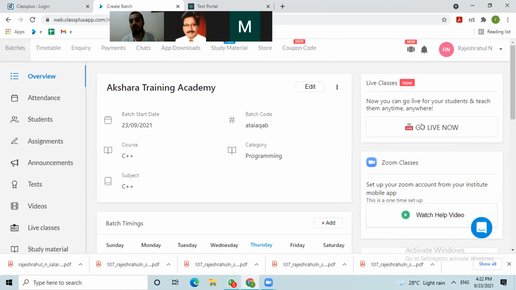So in the Go Live option, the session you conduct live is auto recorded, sir. You can record your sessions. With the package we will give 500 hours free. You can record up to 500 hours. After the 500 hours are exhausted, if you want recordings of your live classes, you will be recharging. You can pay 1,000 rupees and you'll get 1,000 more hours. If you don't want recordings, you can conduct unlimited live classes with no charges.